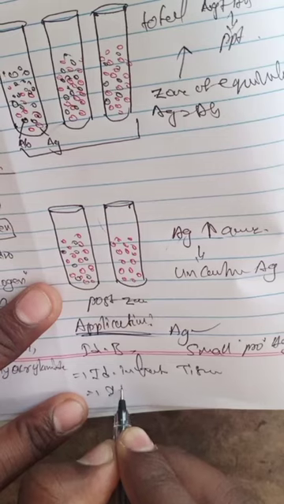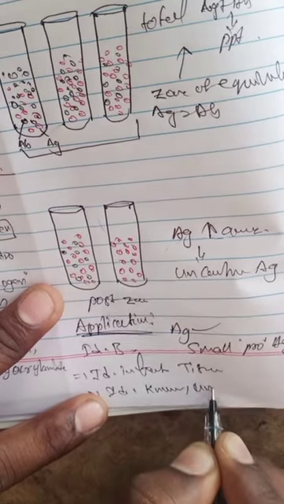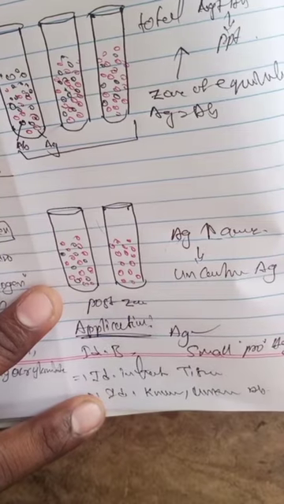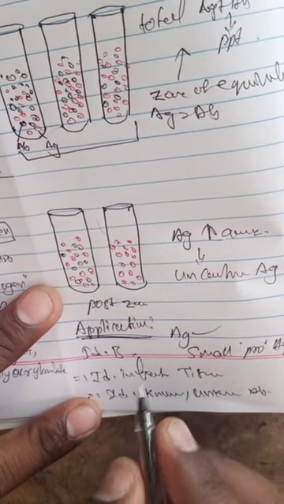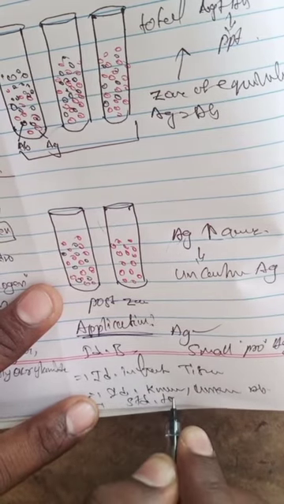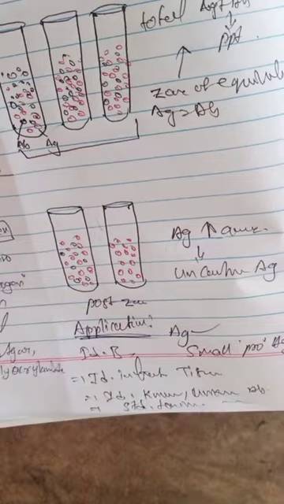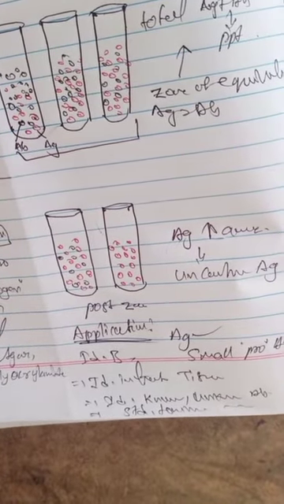Detection means identification of the unknown, and unknown antibodies are also detected. And the next one, it is involved in the standardization of toxins, and so on. So this is the importance of the precipitation and flocculation reaction.